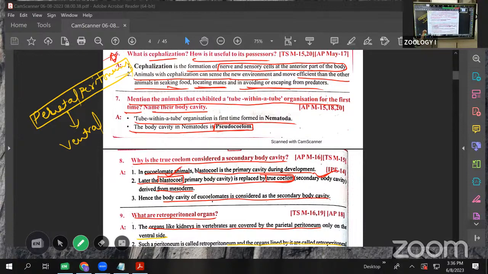Here, the kidneys are covered on the ventral side by the parietal peritoneum. That's why the kidneys are called retroperitoneal organs, because they are covered by the parietal peritoneum.